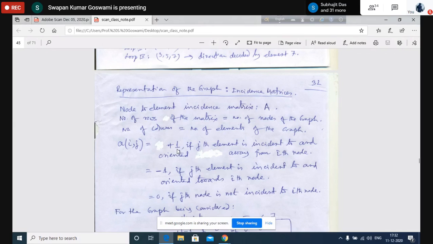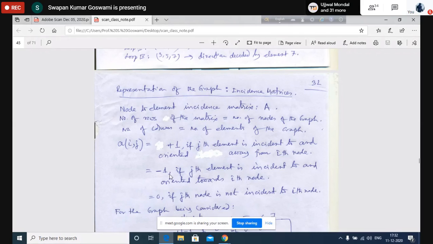The entry will be -1 if the jth element is incident to, that means the jth element is connected to node I, or node I is a terminal of the jth element, and the direction of the element is towards node I. In this case, it will be -1.